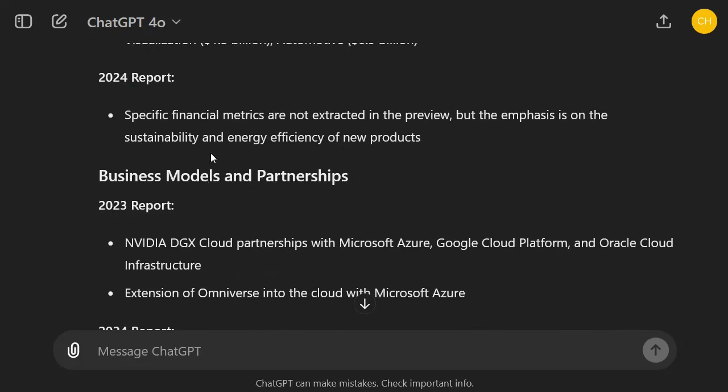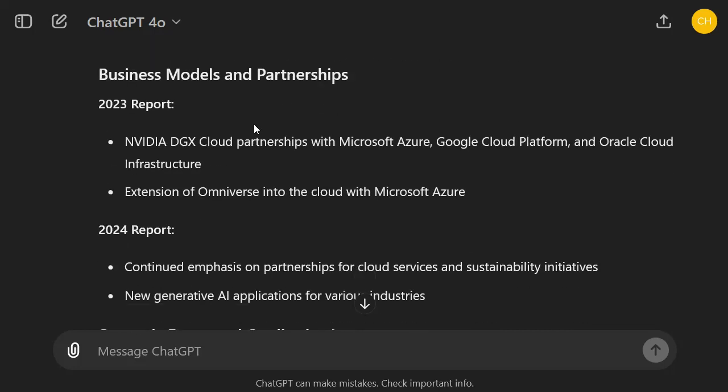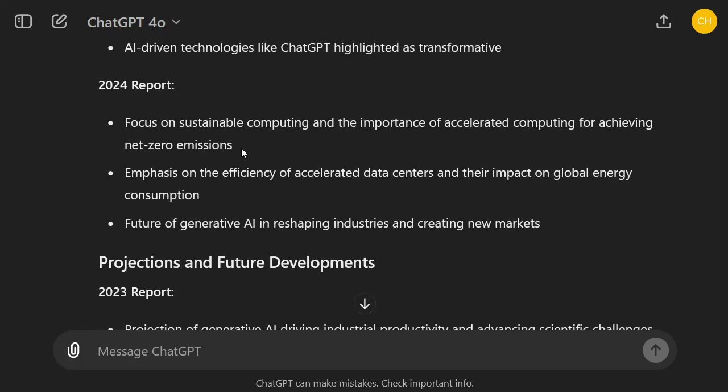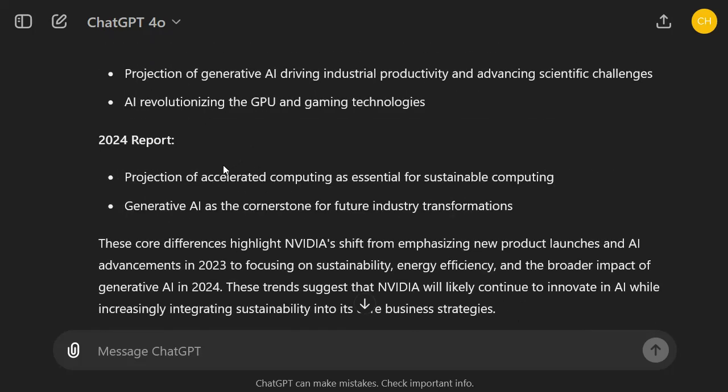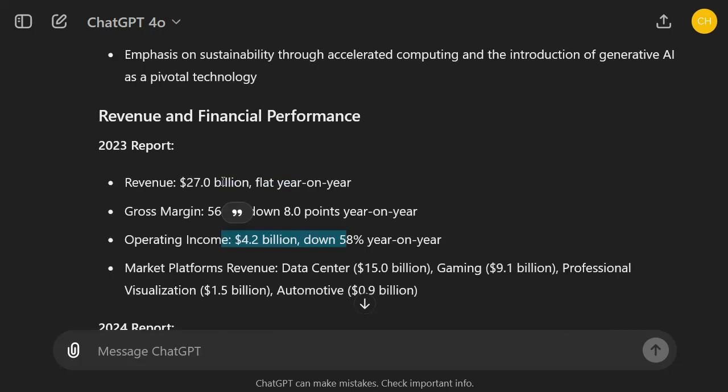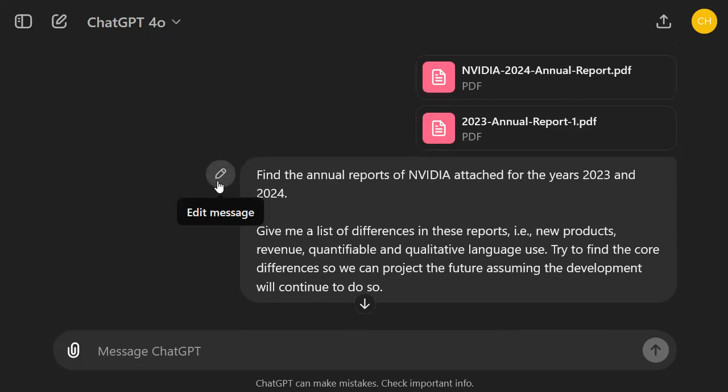In the 24 report, it didn't seem to extract all the data. Okay, but I think it's already fine, but why isn't it extracting it from the 24 report?